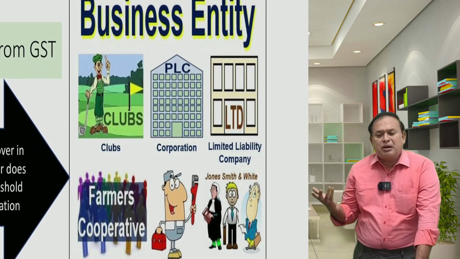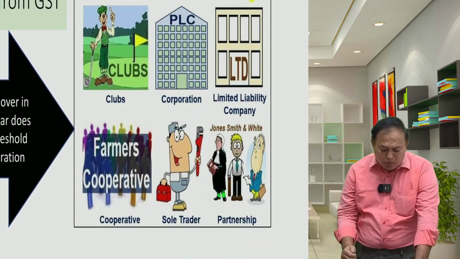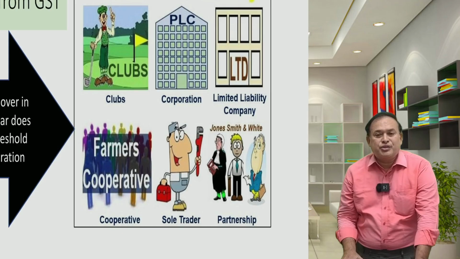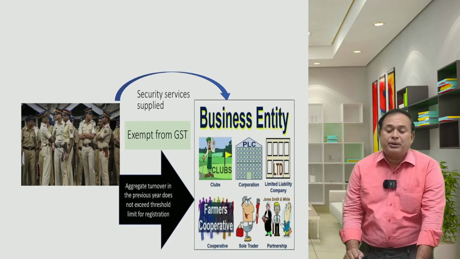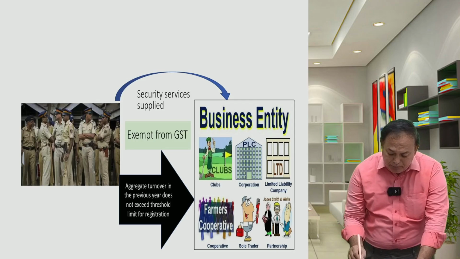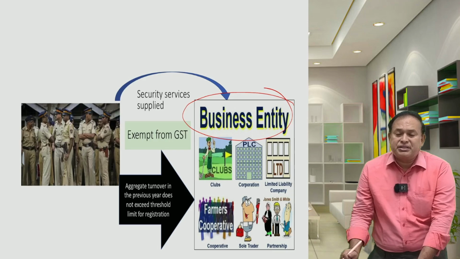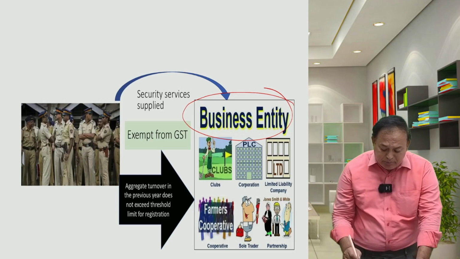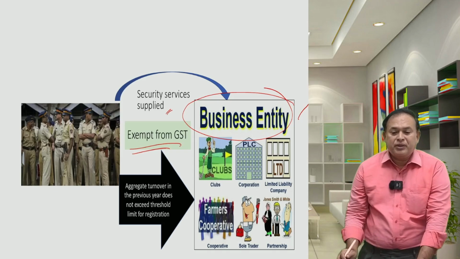It may be a club, corporation, LLP, or what we can call here a partnership firm, sole trader, cooperative societies, whatnot. What is not a business entity? An unregistered individual. But is a business entity. If the government provides the services, what type is provided here? Security services supplied, where the aggregate turnover in the previous year of the business entity does not exceed the threshold limit for registration. In the current year, if the government provides these services to such a business entity, absolutely it qualifies for exemption, an exempted supply.